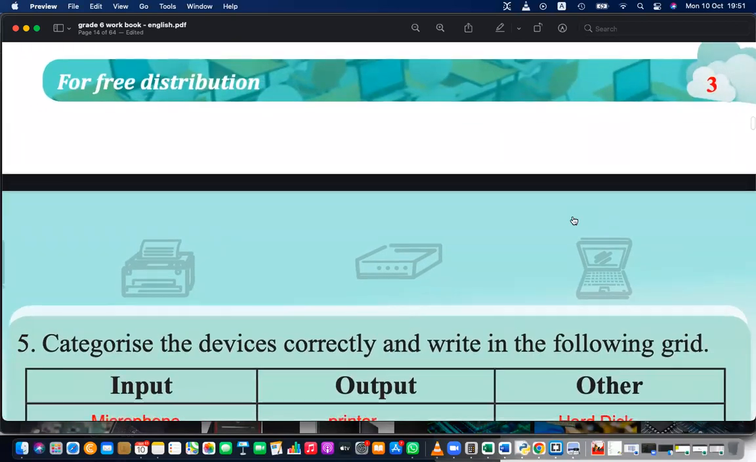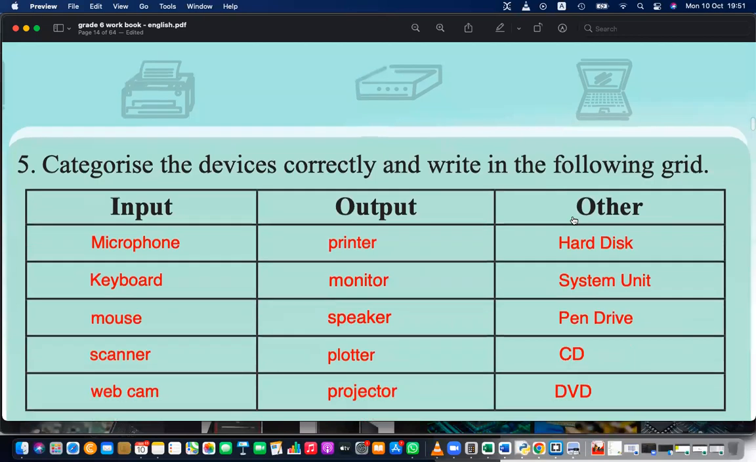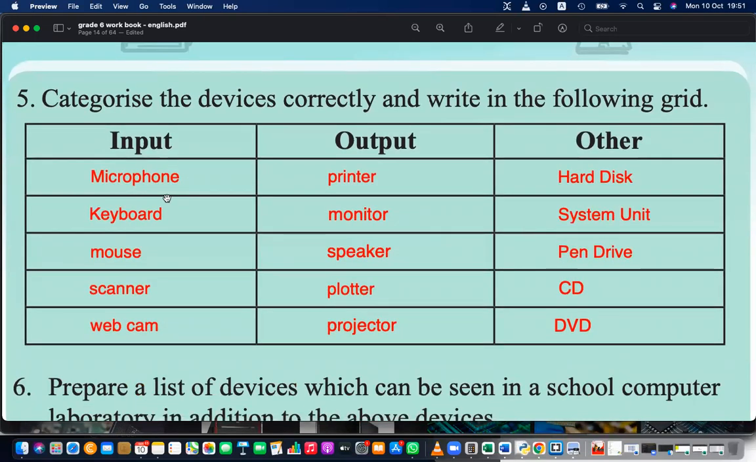Okay, categorize these devices. I think we have already done that. Microphone, keyboard, mouse, scanner, webcam are inputs. Printer, monitor, speaker, plotter, projector are the outputs. Hard disk, system unit, pen drive, CD, DVD are other things. Right?